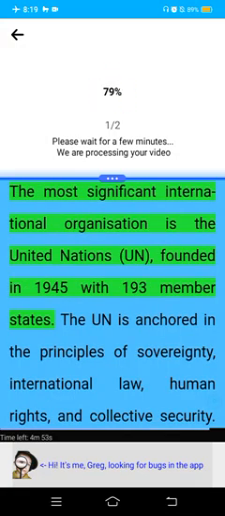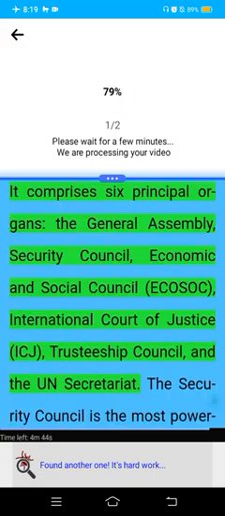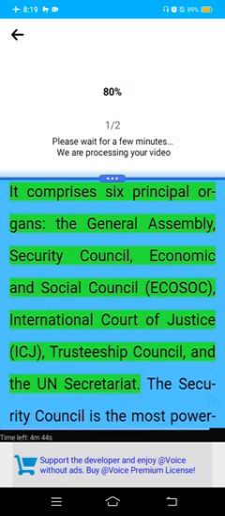The most significant international organization is the United Nations, UN, founded in 1945 with 193 member states. The UN is anchored in the principles of sovereignty, international law, human rights, and collective security. It comprises principal organs: the General Assembly, Security Council, Economic and Social Council, ECOSOC, International Court of Justice, ICJ, Trusteeship Council, and the UN Secretariat.